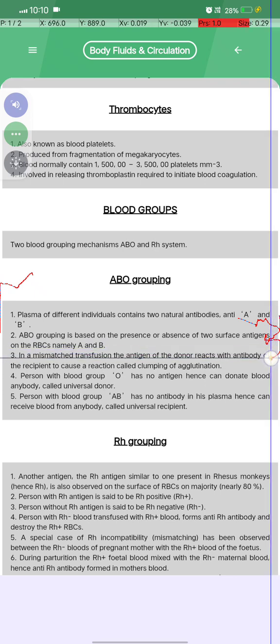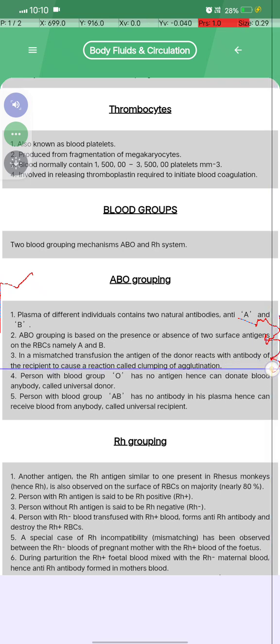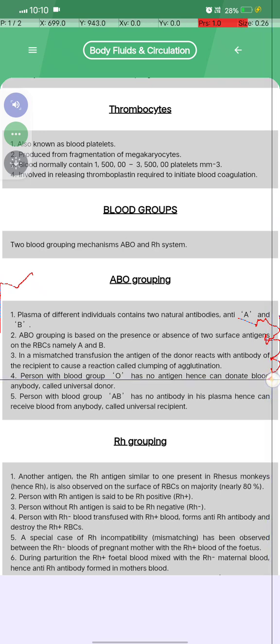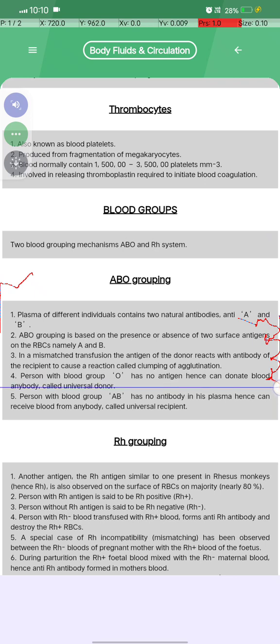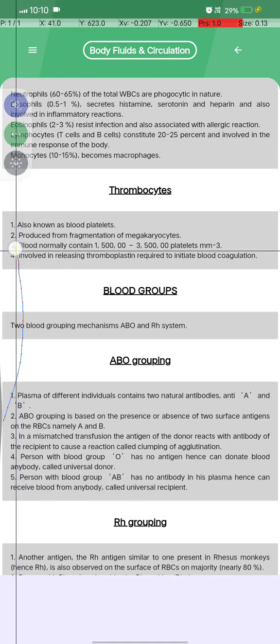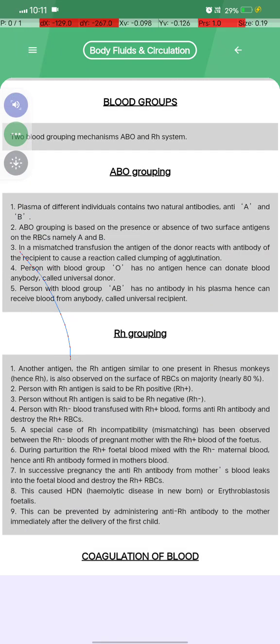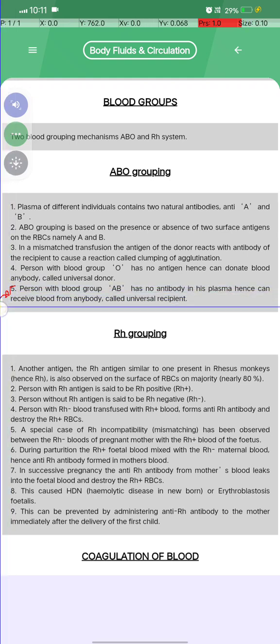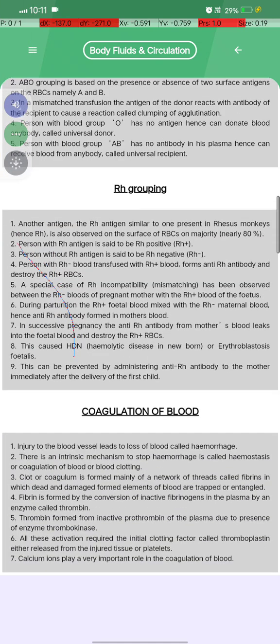In a mismatched transfusion, the antibody of the recipient reacts with the antigen of the donor to cause a reaction called clumping or agglutination. Fourth, a person with blood group O has no antigen, hence can donate blood and is called a universal donor. And after that, a person with blood group AB has no antibody in his plasma, hence can receive the blood of anybody and is called a universal recipient. Okay, also called recipient.